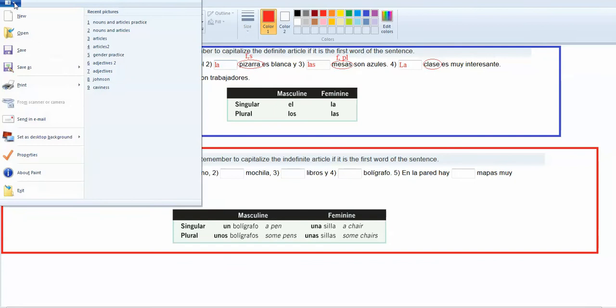Okay, so let's go ahead and look at the next piece.